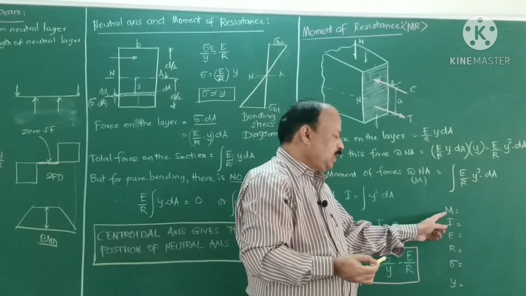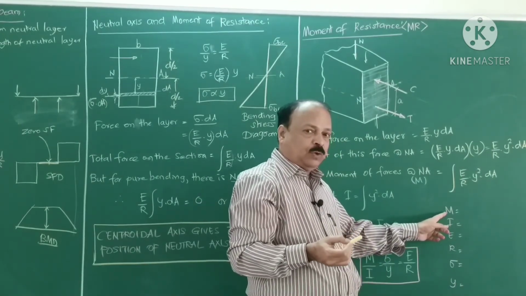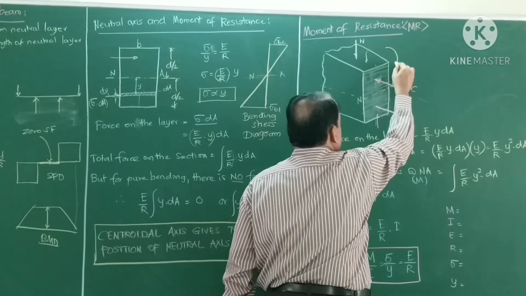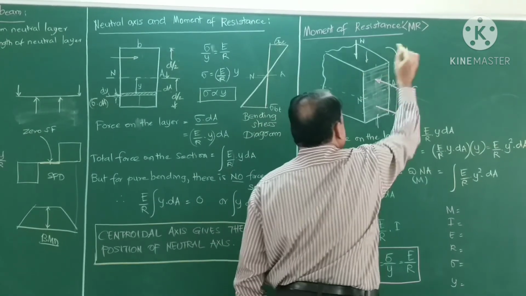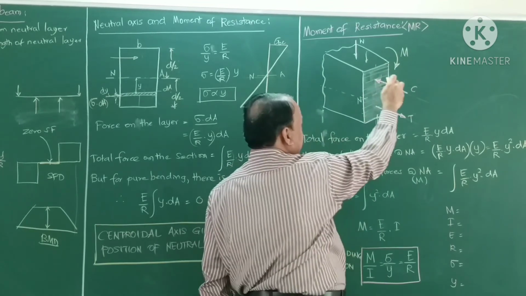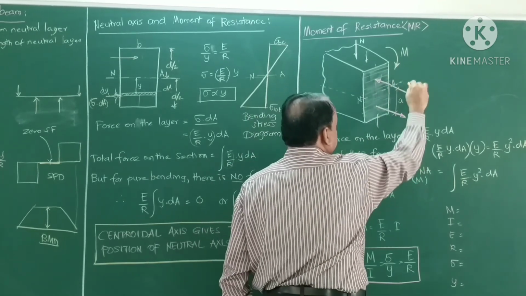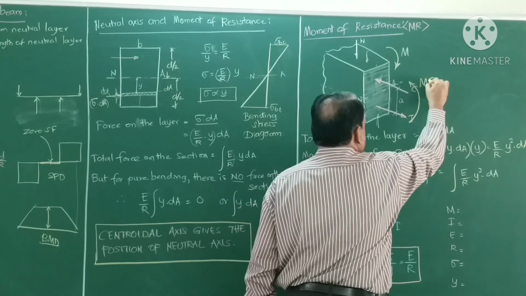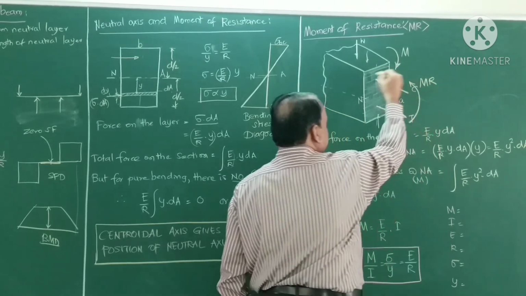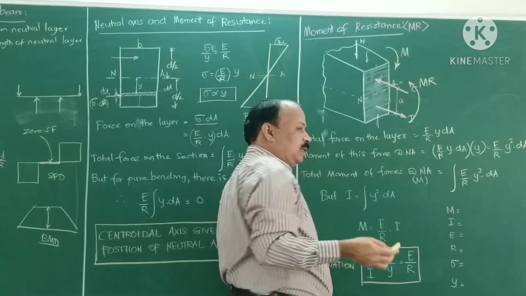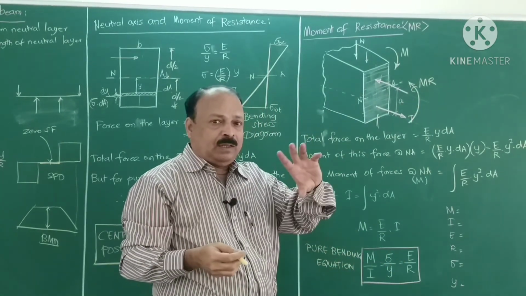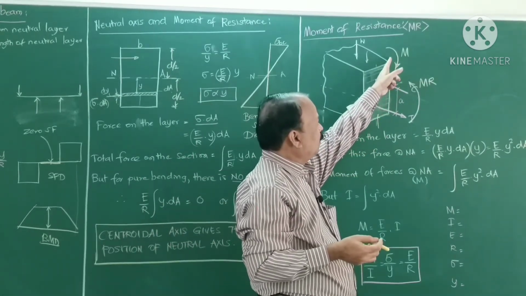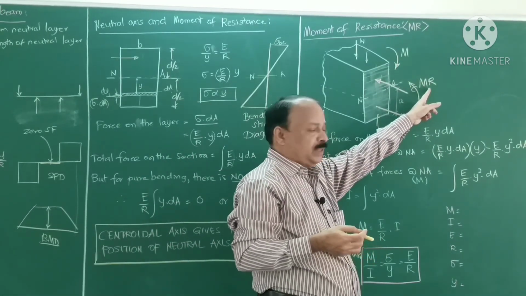Here M is nothing but the moment of resistance, which is equal to bending moment. So whatever is the moment due to these forces will be acting on the beam as bending moment externally, and the moment of resistance is nothing but due to this force, which is MR, acting opposite to this one. Hence the beam is in equilibrium. Otherwise the beam will start rotating due to the difference in the moment. So external bending moment will be equal to moment of resistance.